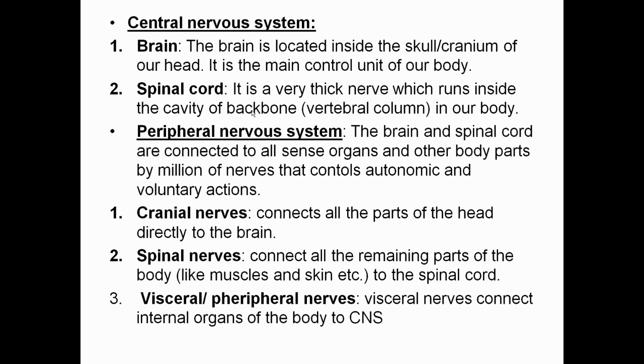So the peripheral nervous system comprises cranial nerves, spinal nerves, and visceral or peripheral nerves. Cranial nerves, as I have told you, come directly from the brain, and spinal nerves connect the remaining body parts like muscles and skin to the spinal cord, and visceral nerves connect the various internal organs of the body to the CNS.